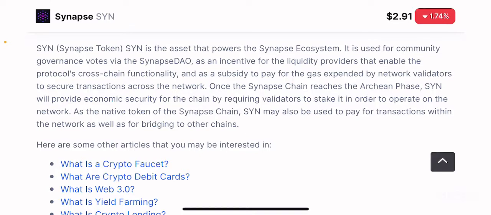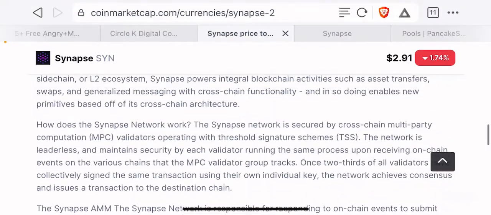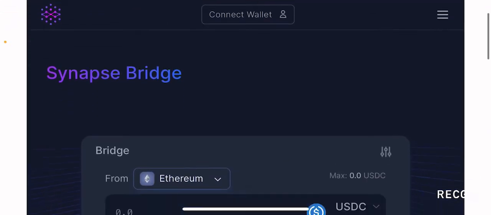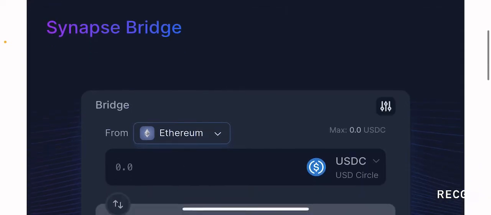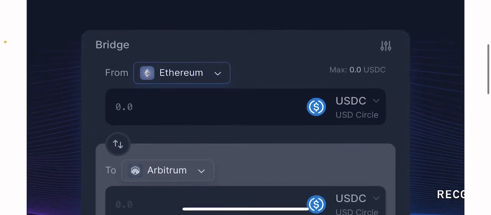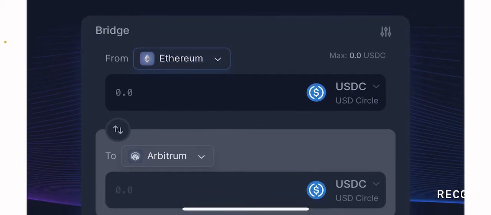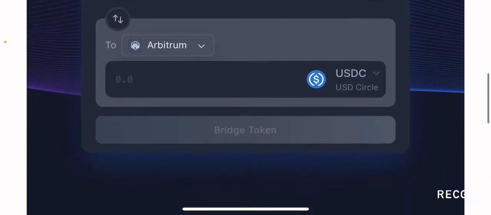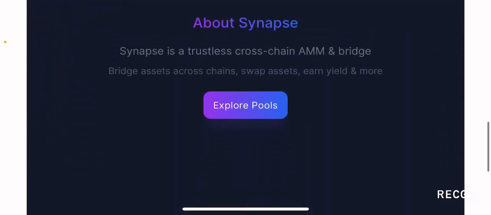So now that we covered the quick overview of this platform itself, let's go to their website, which is synapseprotocol.com. This will provide you with a lot more information. So right off the bat, you have an option to connect your wallet on the top center of the page. And if you see, they have a Synapse bridge, which allows you to bridge a particular asset between different blockchains. In this case, the example is between Ethereum and Arbitrum. You can bridge USDC coins, right? For which obviously you need to pay your fees in Synapse tokens.